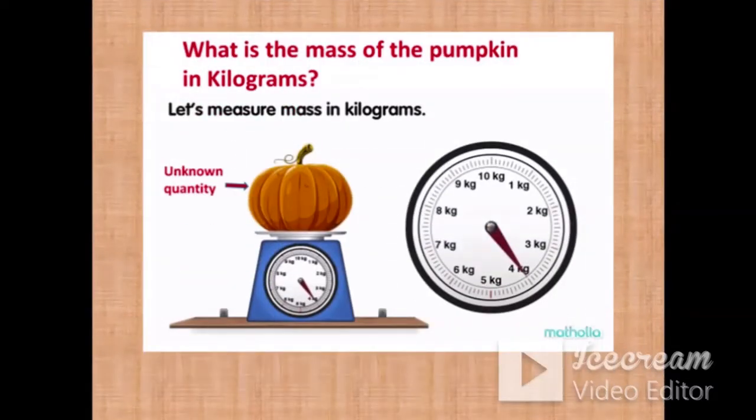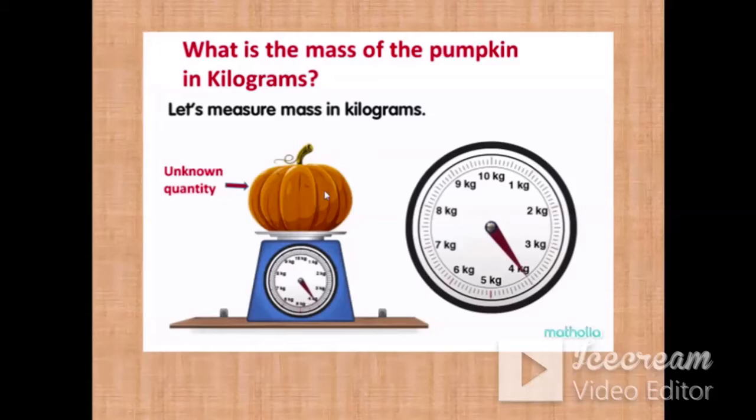Then, what is the mass of the pumpkin in kilograms? The pumpkin is our unknown quantity, and the kilogram is our known quantity. Whenever you put it on the spring balance, the digital balance, or even the beam balance, the unit indicated by that balance is in terms of kg.